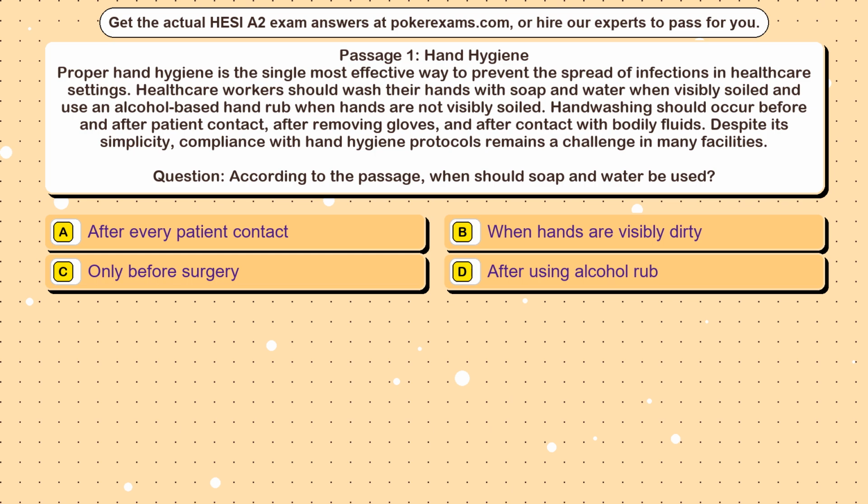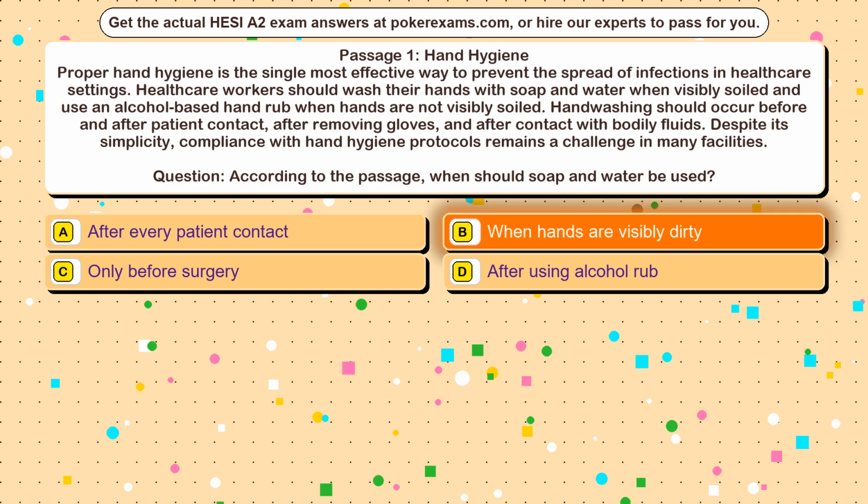Question: according to the passage, when should soap and water be used? Option A, after every patient contact. Option B, when hands are visibly dirty. Option C, only before surgery. Option D, after using alcohol rub. The correct answer is Option B, when hands are visibly dirty.